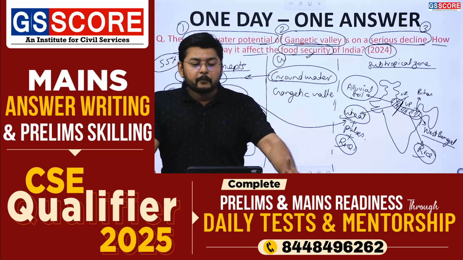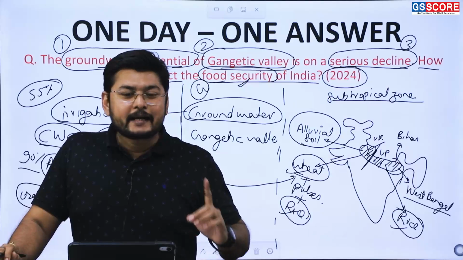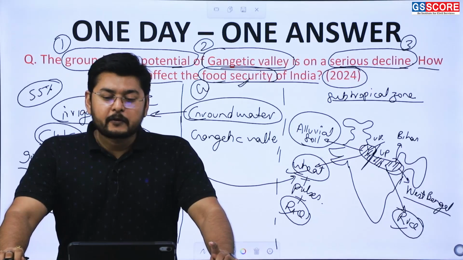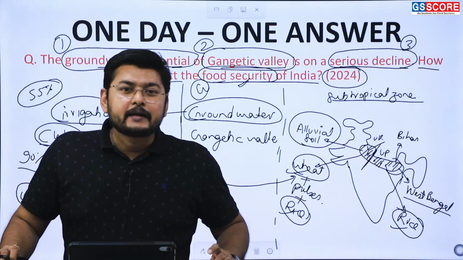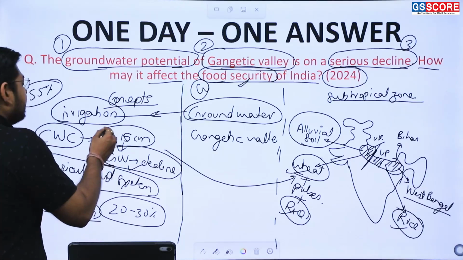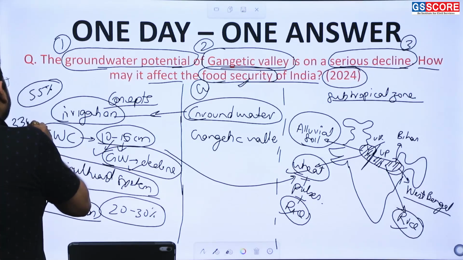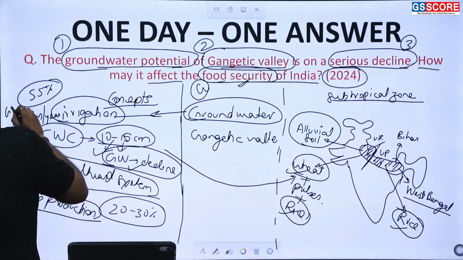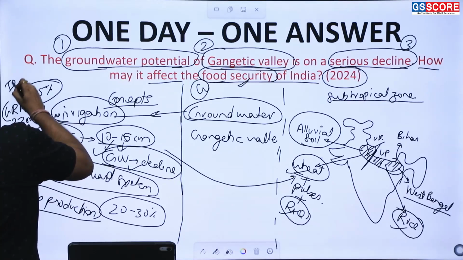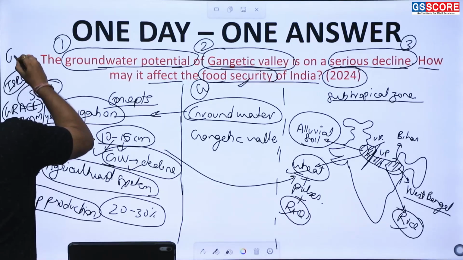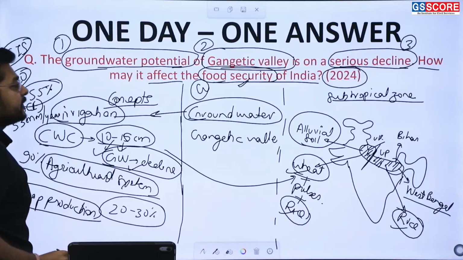Another report has been provided by ISRO's GRACE program, that is the Gravity Recovery and Climate Experiment satellite, which says that groundwater depletion is taking place at the rate of 33 mm per year. This report is provided by the GRACE program, which basically uses GIS technologies.